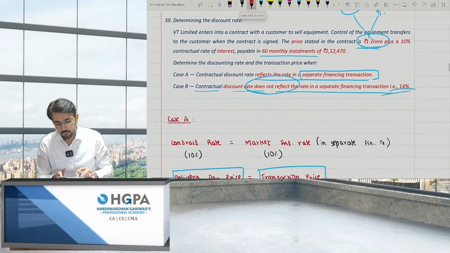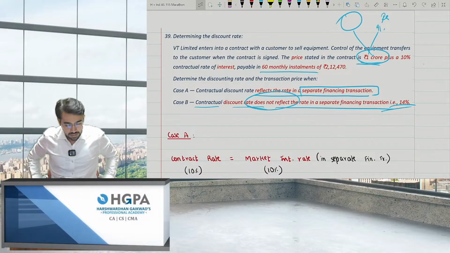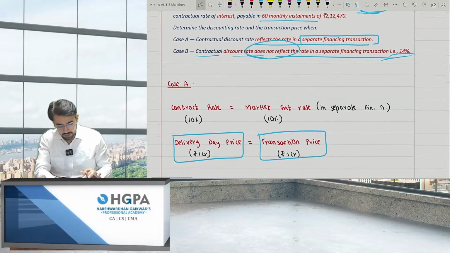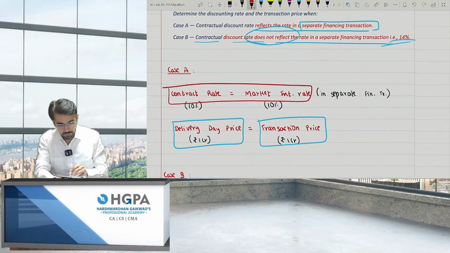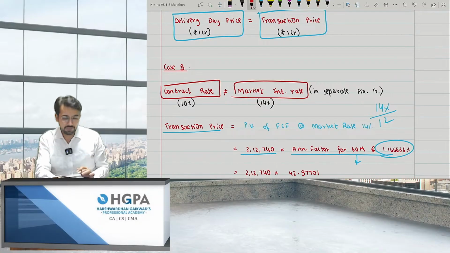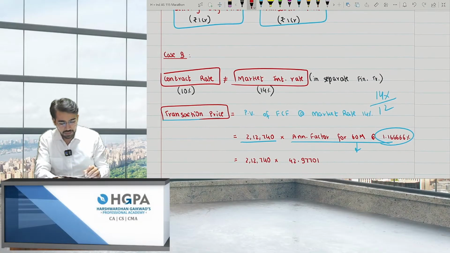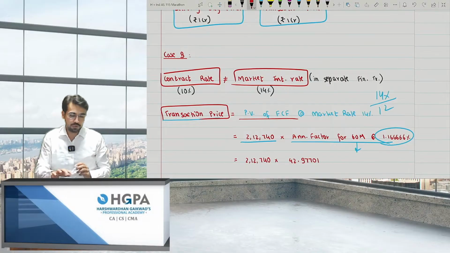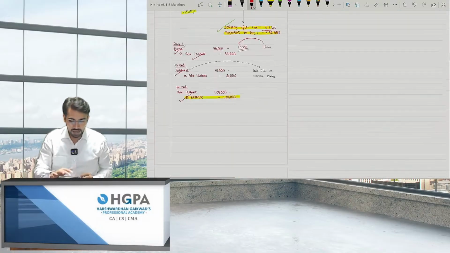So basically, how will I consider the discount rate? There are 2 points. If your market rate is equal to the contract rate, at that time you can directly take 1 crore. But if the contract rate is not equal to the market rate, at that point of time, what will be the transaction price? It will be treated as the present value of future cash flows, at market rate.